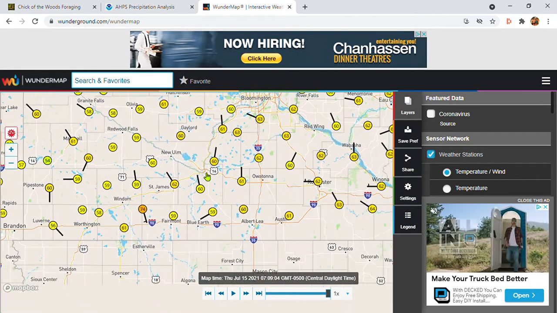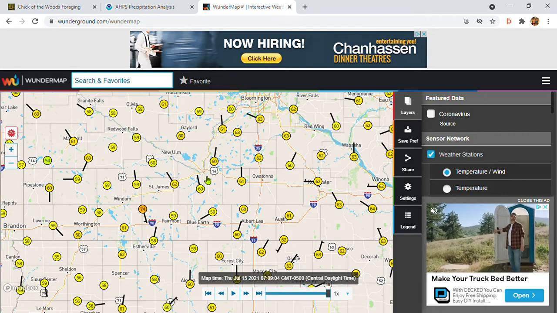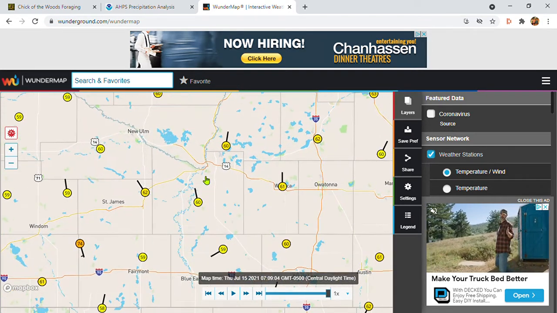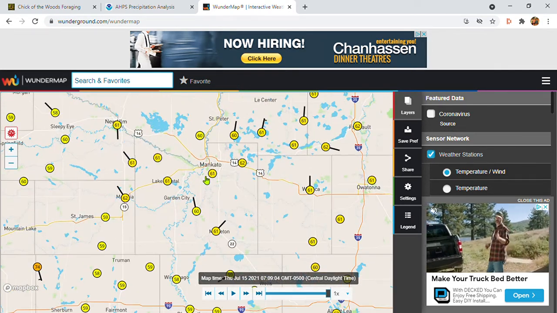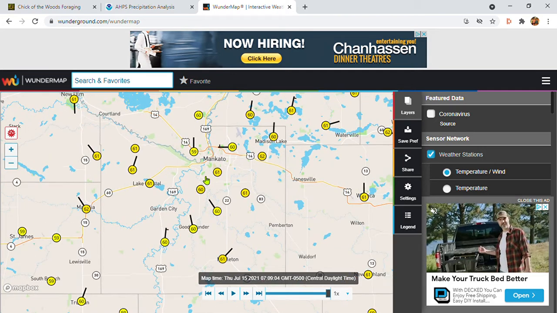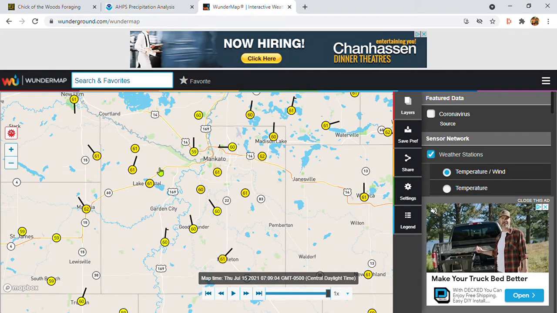So we are going to scroll into Mankato to kind of see where or how often or when did that rain actually fall. So I think that swath was just right around in here.